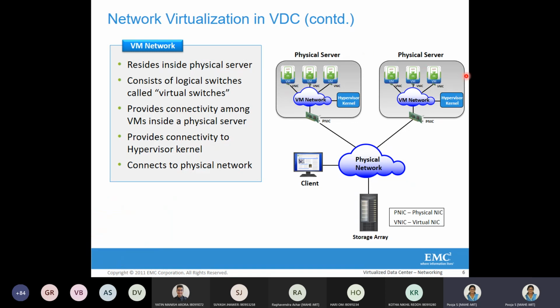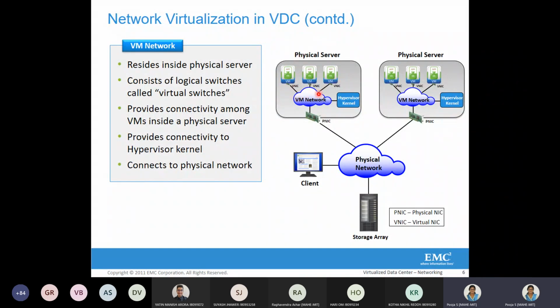We can see here another physical server that is also zoomed in to show what is happening inside. So we have a hypervisor which will host multiple virtual machines, and these virtual machines are connected together via a single virtual network, called the virtual machine network, the VM network here. What we can observe is that these virtual machines are interconnected with components called virtual NIC.